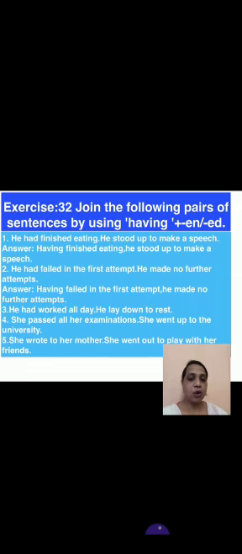She passed all her examinations. She went up to the university. Having passed all her examinations, comma, she went up to the university. She wrote to her mother. She went out to play with her friends. Having returned to her mother, comma, she went out to play with her friends.